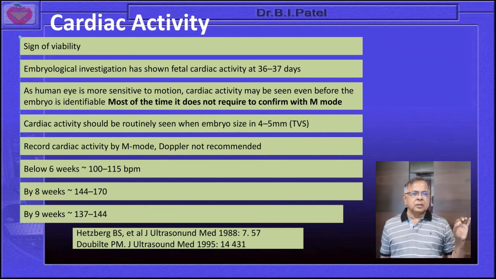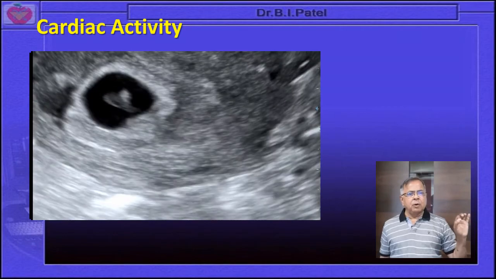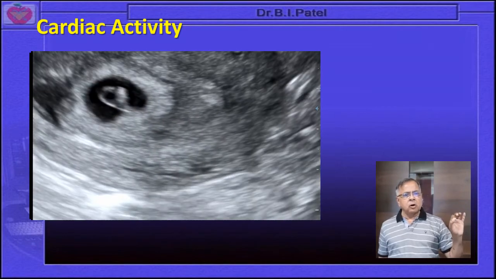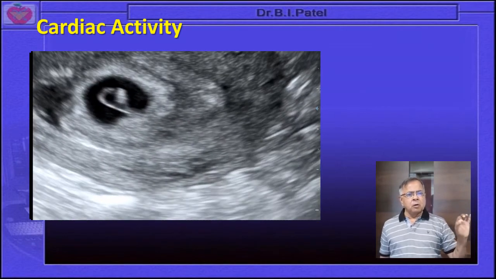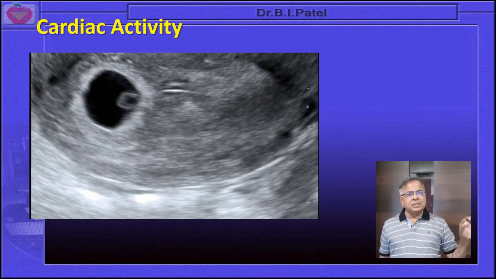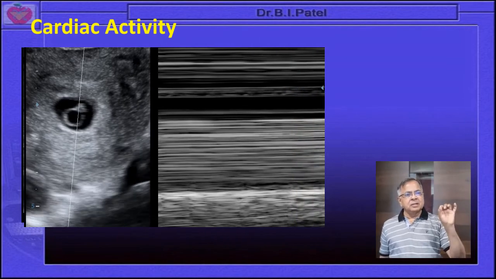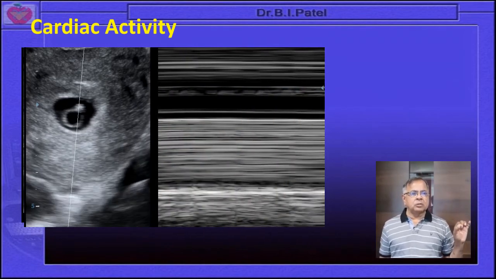You can go through this one. Then regarding how to appreciate that, see the relations of the yolk sac and the fetal pole and the cardiac activity over here in the live image. Then another one: usually we should not use the Doppler or power Doppler on the early developing embryo, but we can use M mode to appreciate the cardiac activity, and over here you can appreciate the M mode, and the signet sign is there. Signet sign, that is the presence of the embryo on the yolk sac.